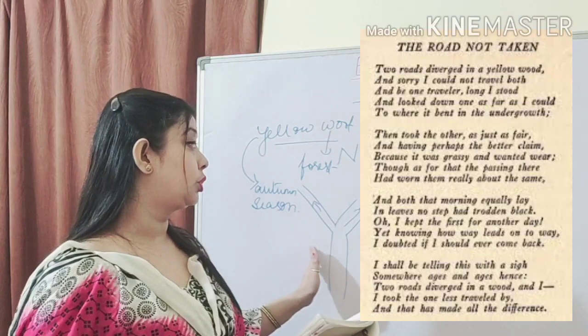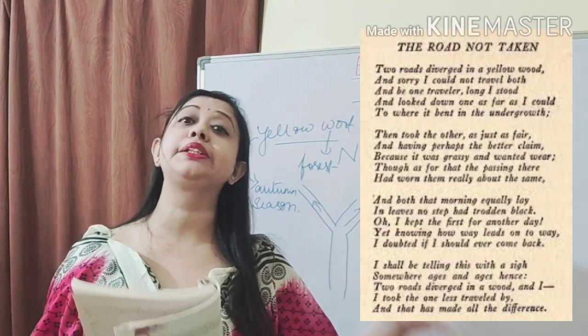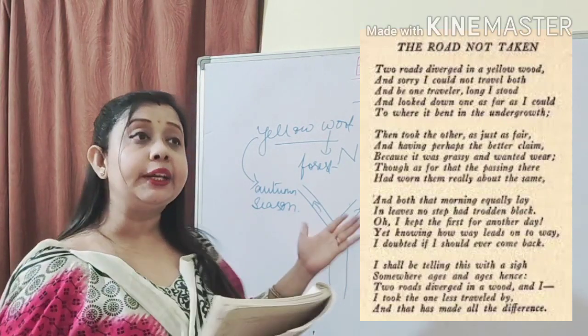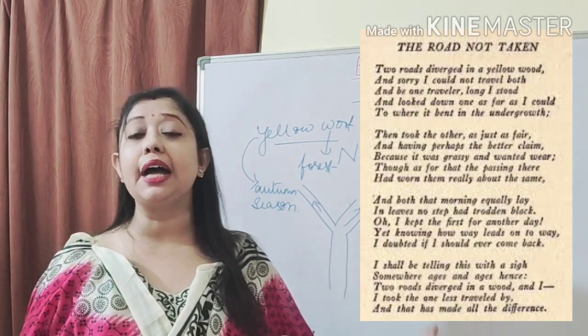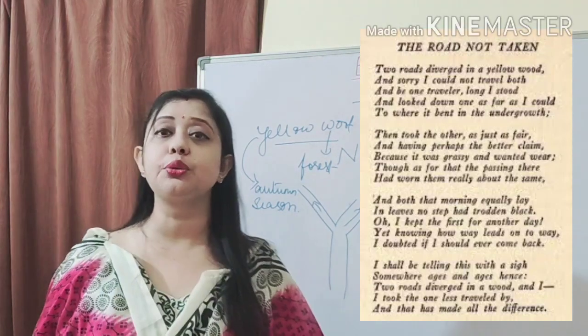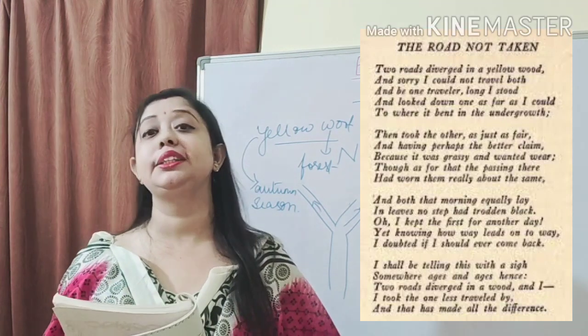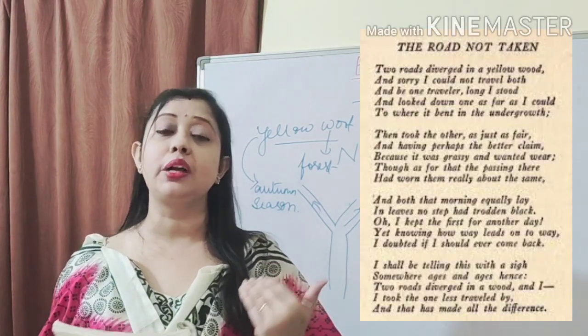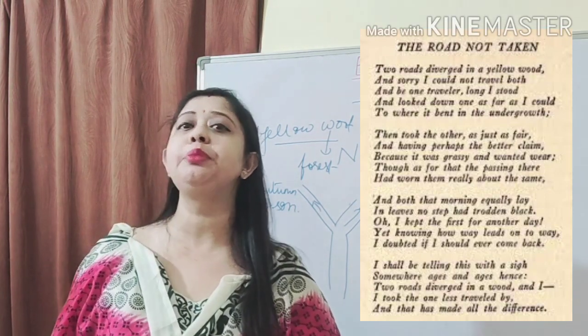One of the roads had a better claim. What do you mean by better claim? Better claim means it was in a better condition in comparison to the other road. It wanted wear. Because it was grassy and wanted wear means that it was a road through which very few people walked.